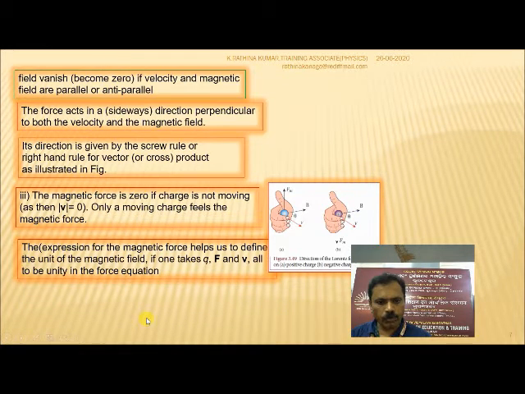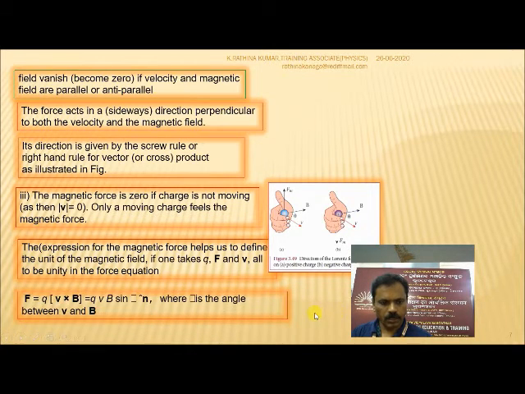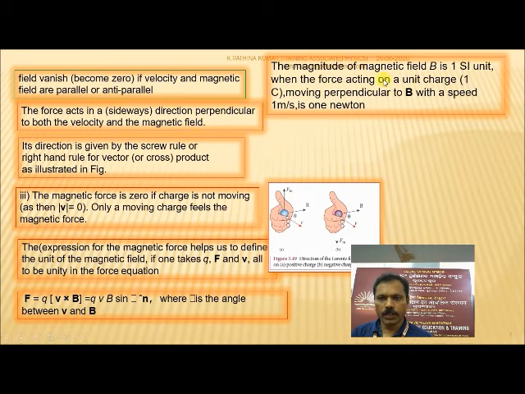The expression for the magnetic force helps us to define the unit of magnetic field if one takes q, F and v all to be unity in the force equation. F is equal to q(v cross B), that is equal to qvB sin theta n cap, where n cap is a unit vector, and theta is the angle between the velocity of the charge and the magnetic field. The magnitude of the magnetic field B is 1.